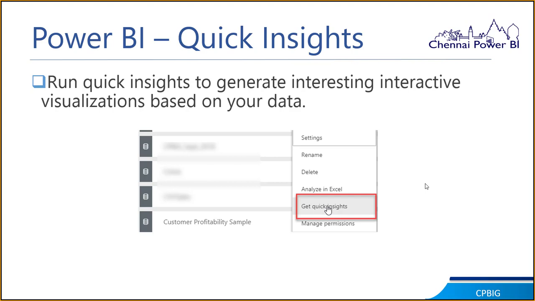Then the second one is about quick insights. You can run quick insights to generate interactive visualizations based on your data. Here, this AI is making everybody lazy. When I say laziness, once you have the data set, you say you want to get quick insights based on that particular data set.